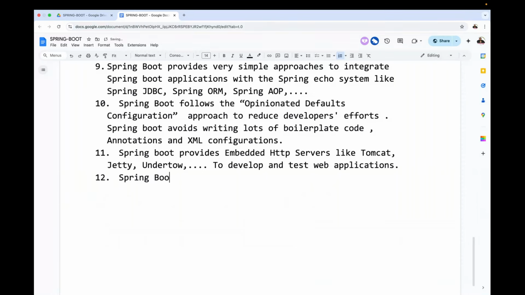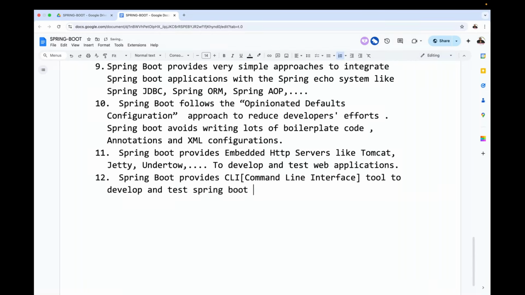Spring Boot provides CLI. What is that CLI? Command line interface tool to develop and test Spring Boot applications from the command prompt, very easily and quickly.